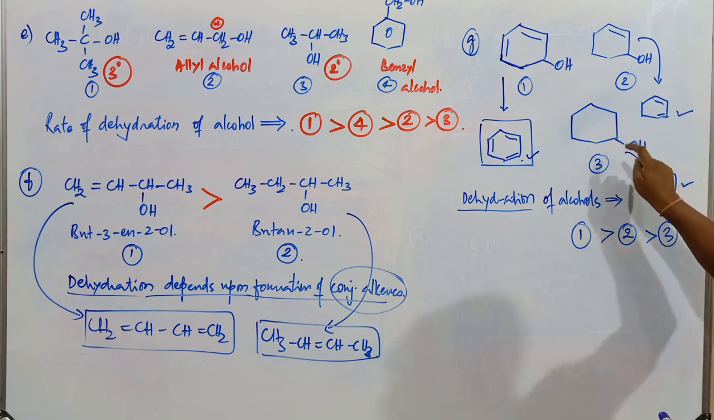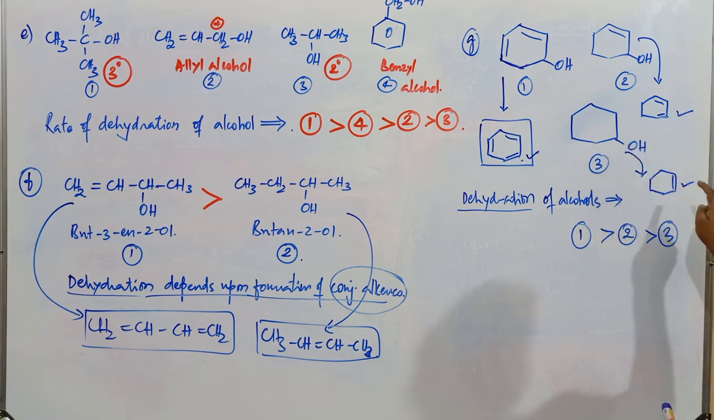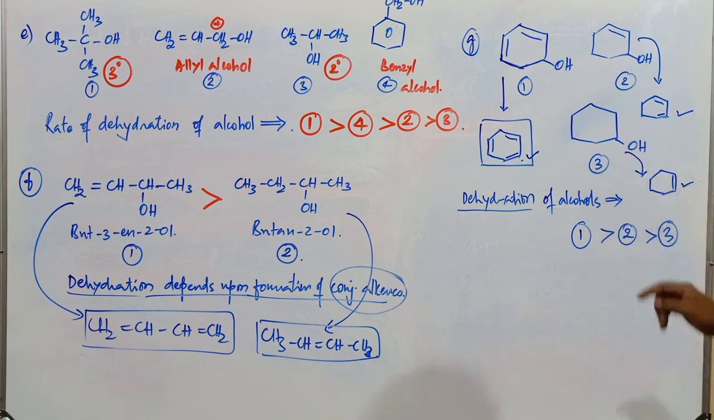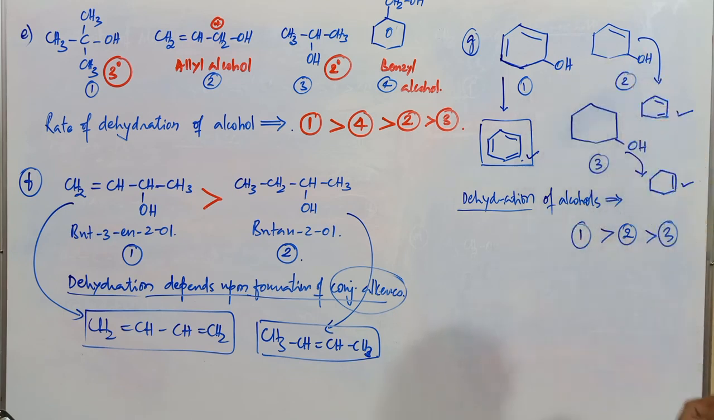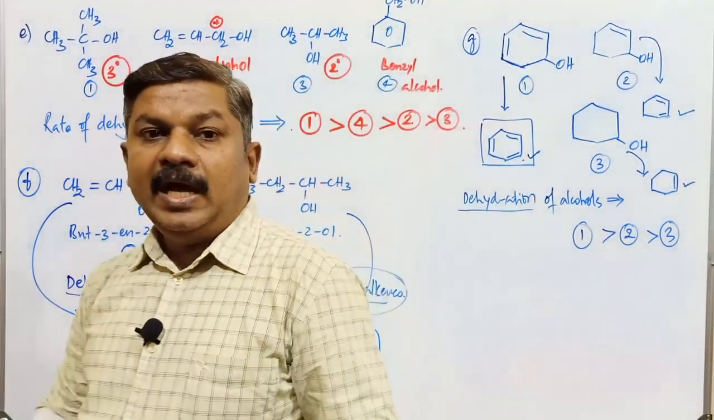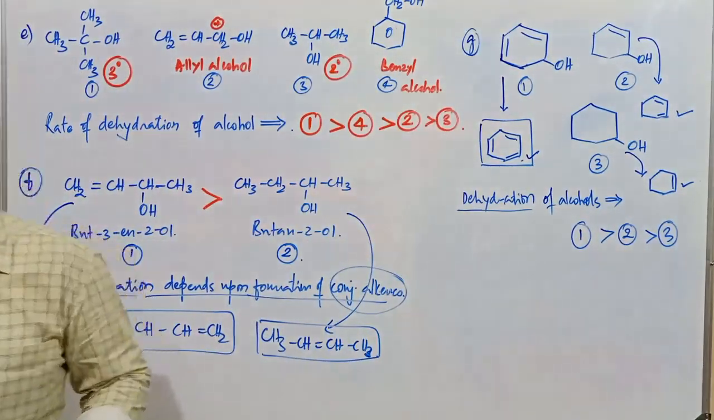What's the name of this compound? It is a cyclohexanol compound. It forms cyclohexene. The double bond can be placed here or here. It makes no difference. So this is the order of dehydration of alcohols out of these three different types of compounds. Okay, so this is about the rate of dehydration of alcohols.